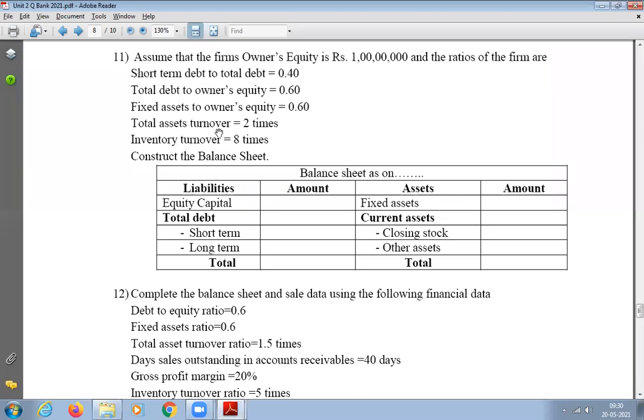From total asset turnover we can find the COGS, and then from the inventory turnover ratio, we can find the closing stock. Once you get the closing stock, I can easily find out the other assets. Any doubt in the question? Understood the question, right? Just by looking at it, you can find out many things. So let us do it now.